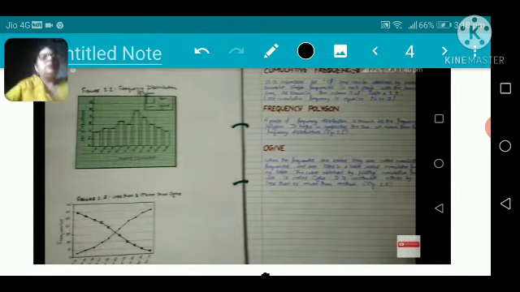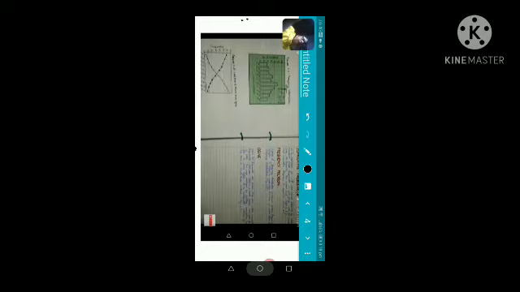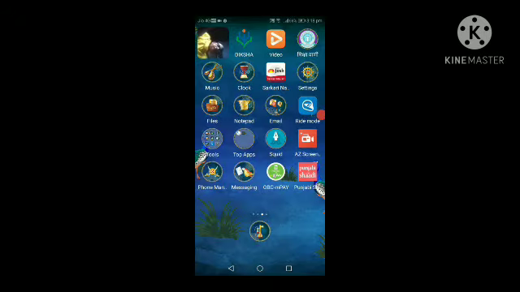And dear students, you have to be very careful when you are making this graph. You have to take care of the scale. You have to tell about the scale also, what scale you have taken from there. That is very very important. You have to tell the scale also.